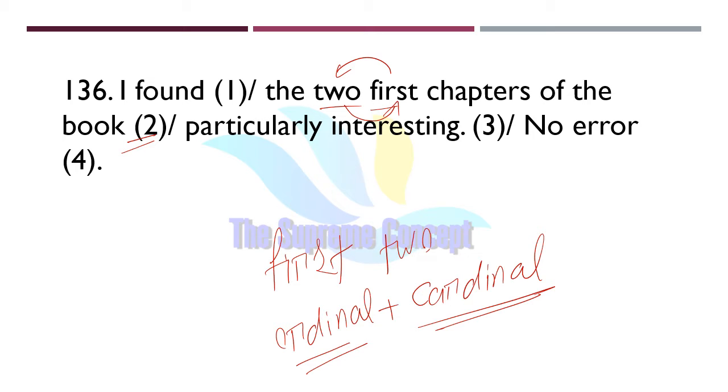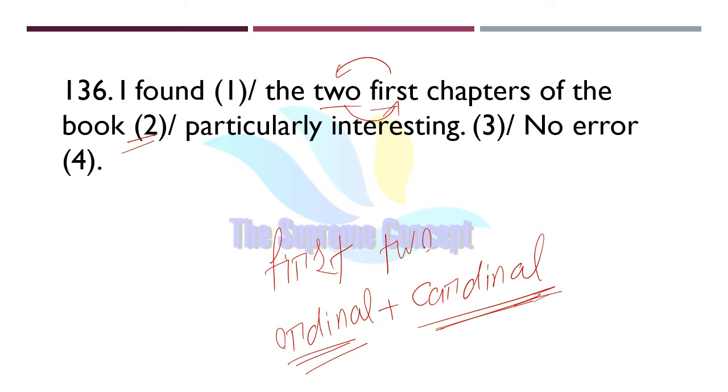Ordinals means first, second, third, fourth, fifth. These are known as ordinals, and cardinals are 1, 2, 3, 4, 5, 6 like that. So we will place ordinal then cardinal. So I found the first two chapters of the book particularly interesting. This is our correct answer.